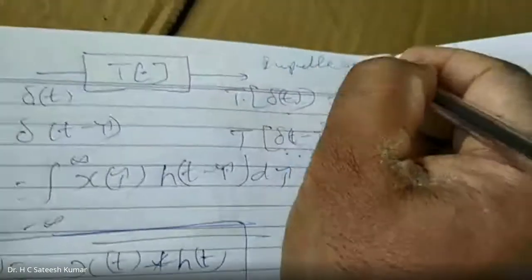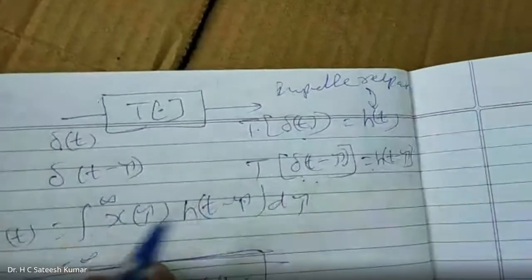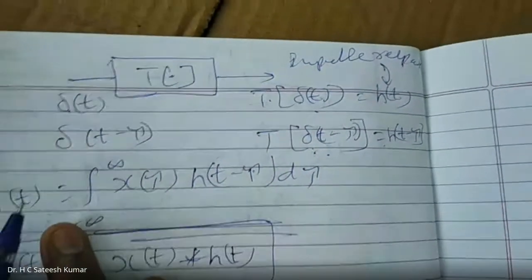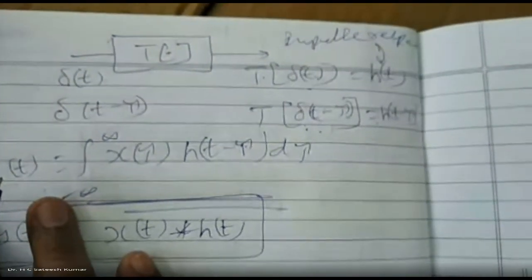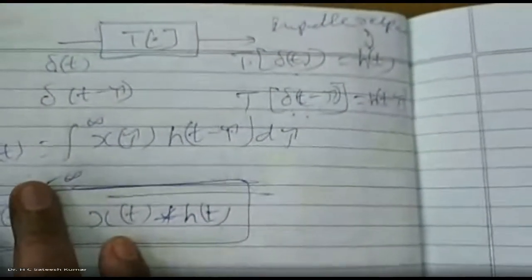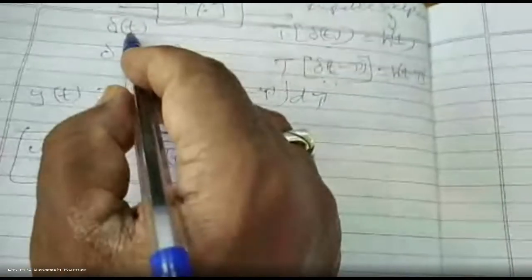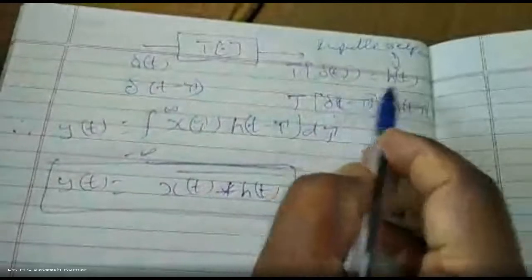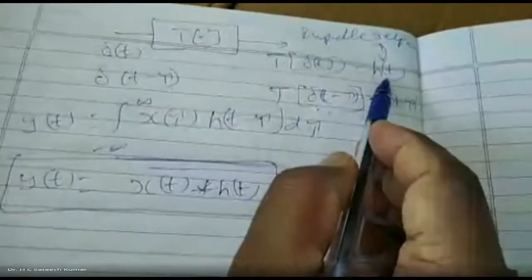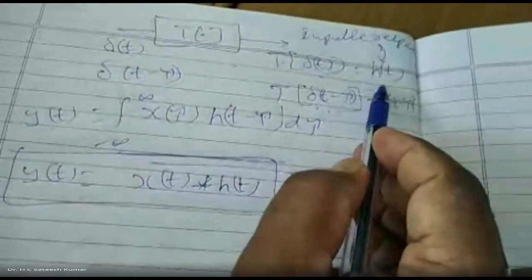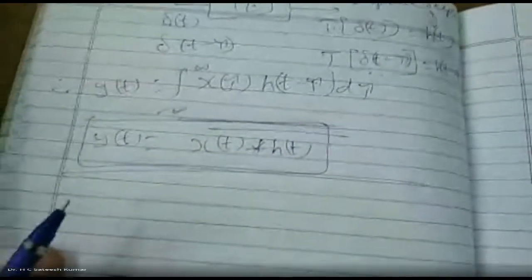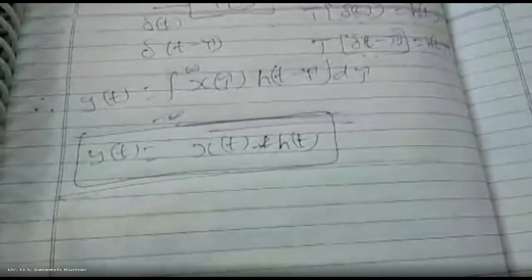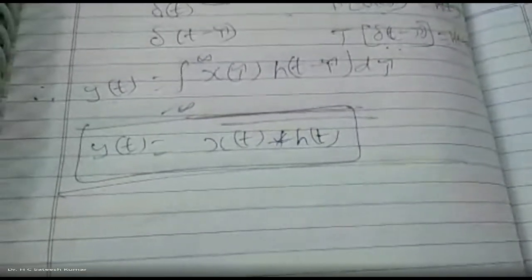Impulse response is nothing but the response of a system, that means the output of a system when the input is an impulse. Or in a still simpler way, the impulse response is nothing but the output of a system when the input is the delta function. When you give delta of t, the output is the transfer function, which we call the impulse response, represented by the notation h of t. This is the output of a system for a continuous time system.